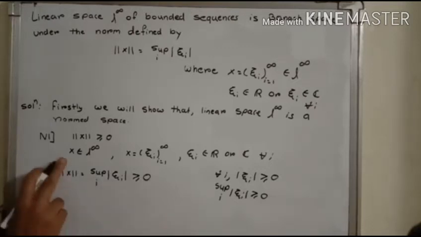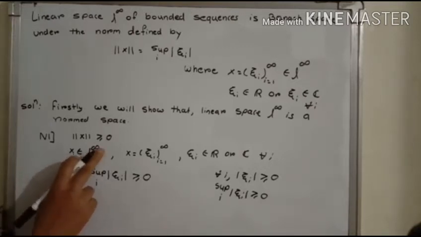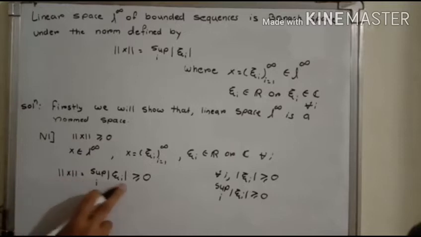That means for any element of L infinity, its norm is always greater than or equal to 0, and therefore the first property of a norm is satisfied.